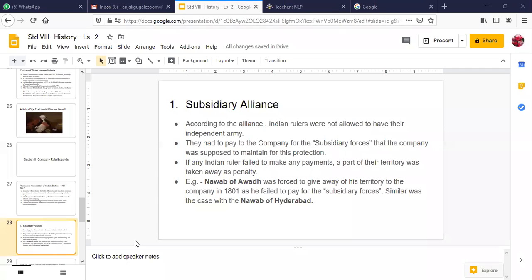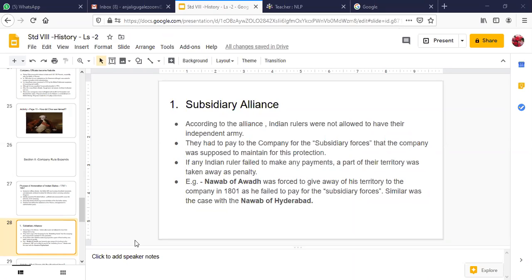So if you don't have an army, how do you protect your kingdom? They had to pay the company for the subsidiary forces, which means the East India Company will provide their own troops to the king, and they will protect that kingdom. And in return for the services of the subsidiary forces, which the company was supposed to maintain for their protection, the Indian ruler was supposed to make a certain amount of payments.